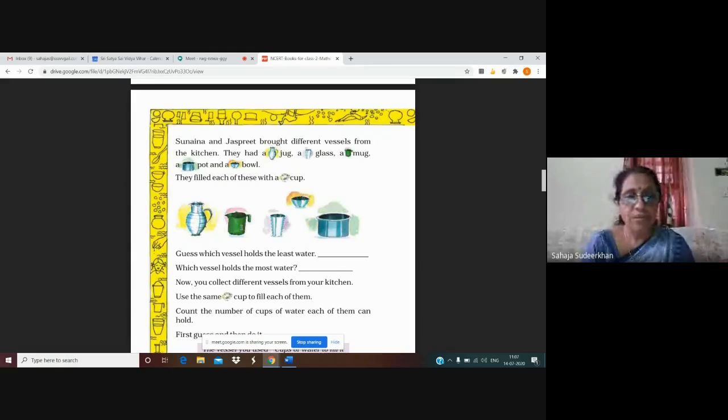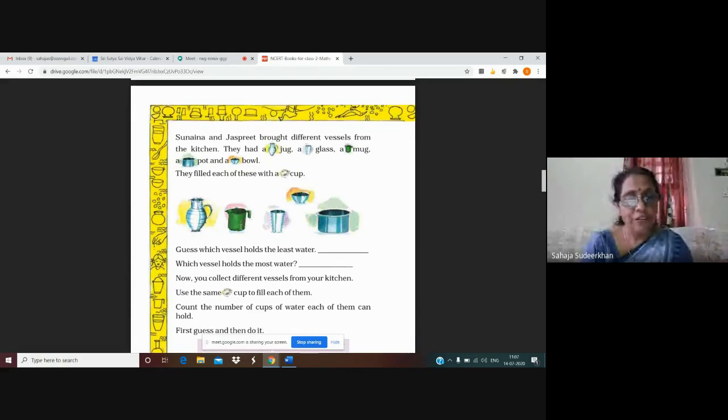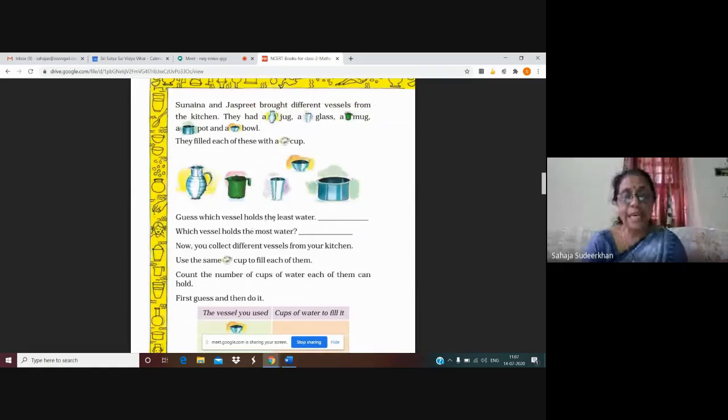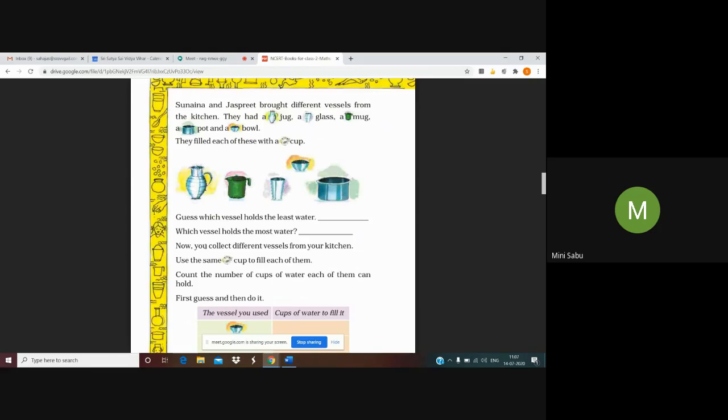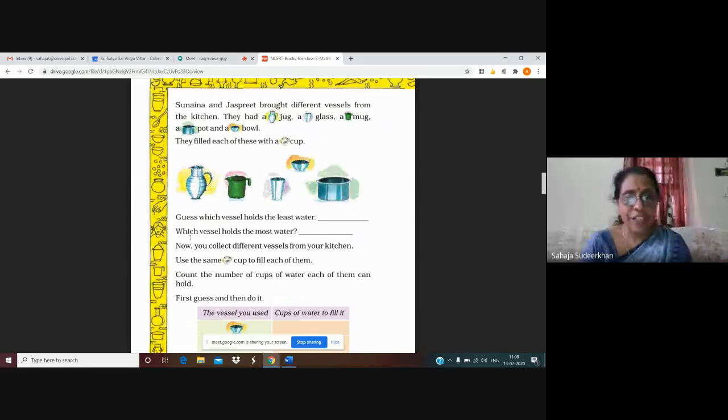Okay. Now, what is the question? Guess which vessel holds the least water, means less capacity. Which one will be the answer? Least. So this may be the bowl, isn't it, children? Yes, very good.